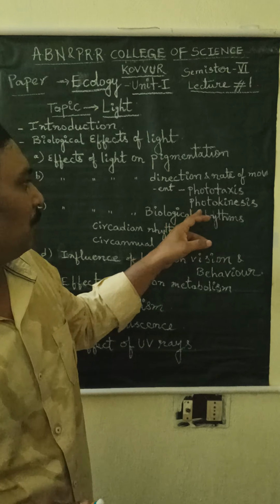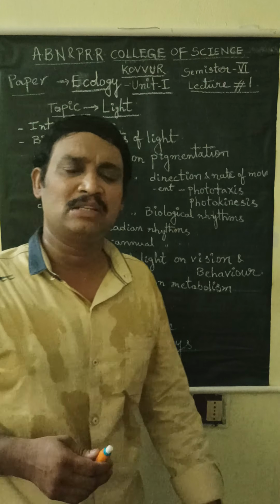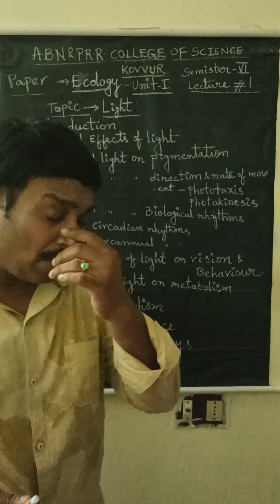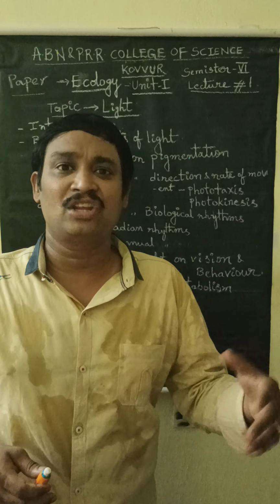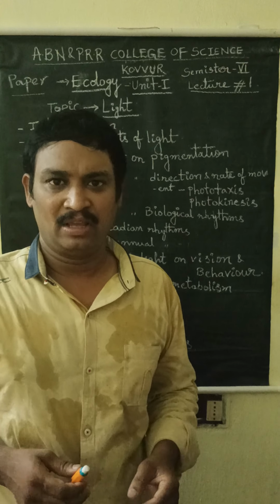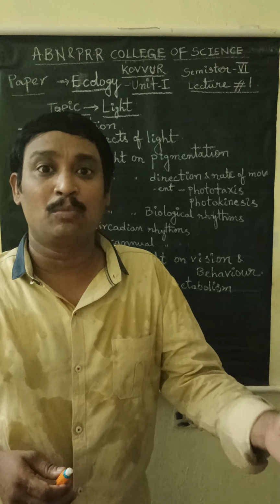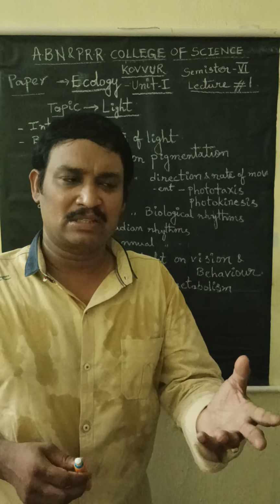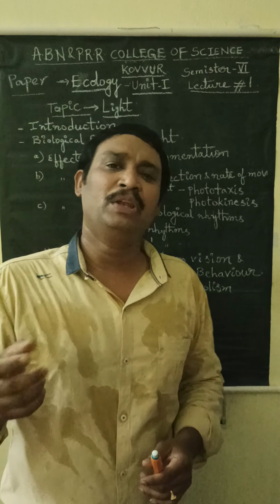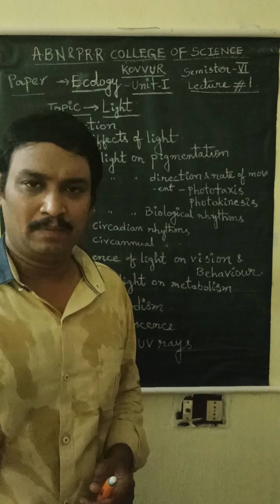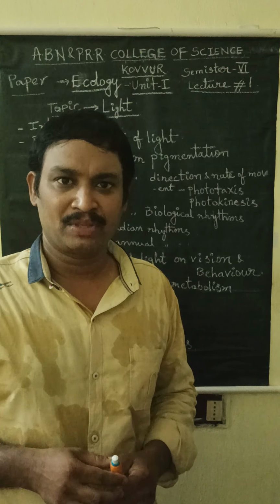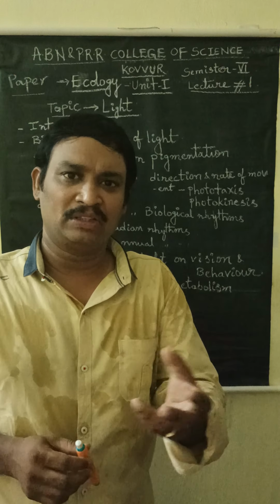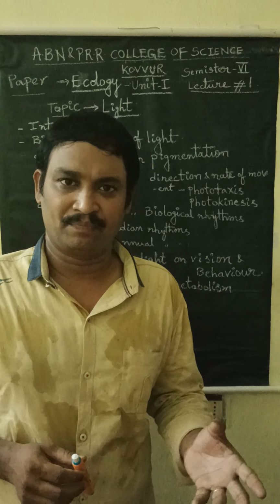The next one is photokinesis. Photokinesis is the effect of light on the non-directional movement of animals. Some animals like Pinnotheres maculatus: the larvae of Pinnotheres maculatus are blind.